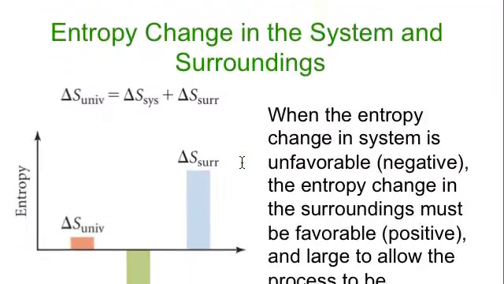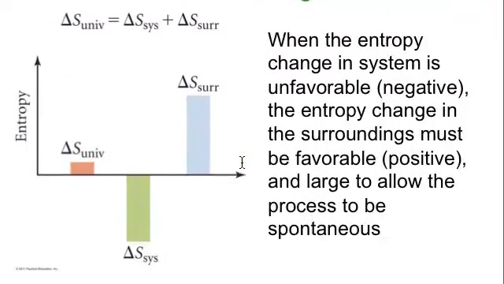Let's look at a graph, a comparison. So here's my entropy of the universe. The entropy of the universe should be increasing for a spontaneous change. If my system gets less entropic, so more organized, then my surroundings must get even more disorganized. So this one plus this one has to equal a positive number. This bar is a little bit higher than this bar is down negative.